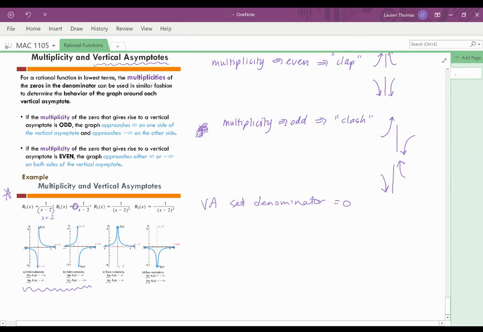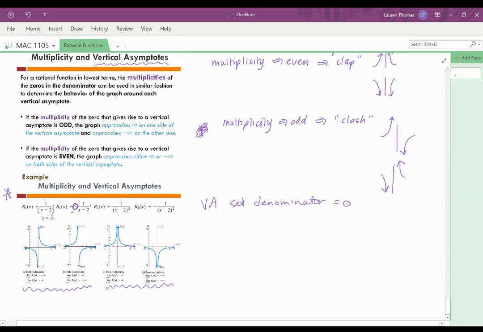Okay, so normally, if you want to think about it clashing, the left side of the function heads towards negative infinity, right side of the function heads towards positive infinity. When this negative is out here, it reflects the clashing. So instead, you're heading upwards on the left side, down from the right side. So same deal here on these two functions on the right. These are examples of clapping.